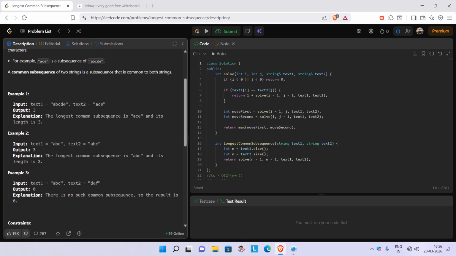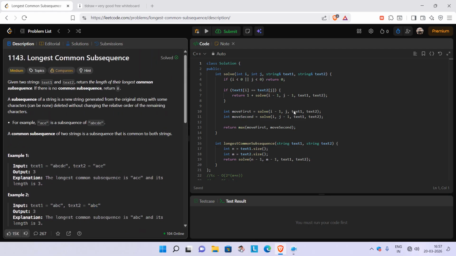In example 2, ABC and ABC, since these two strings are the same, the common subsequence is also the same, equivalent to text1 or text2. Now the third test case, ABC and DEF. Here we are not able to find any common subsequence, so in that case we simply return 0.